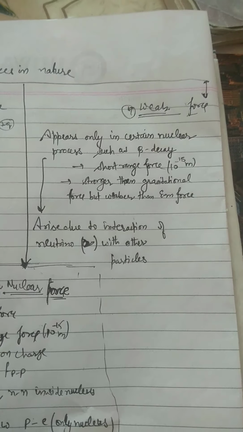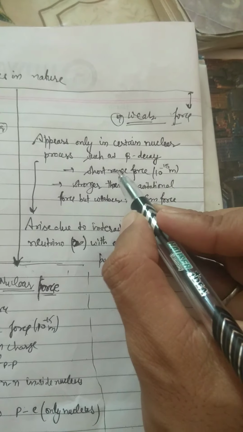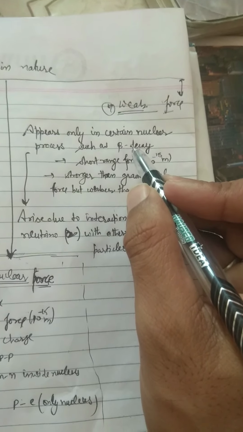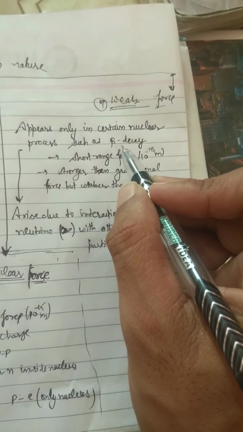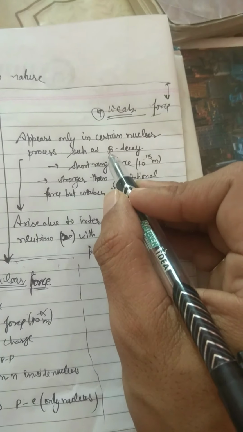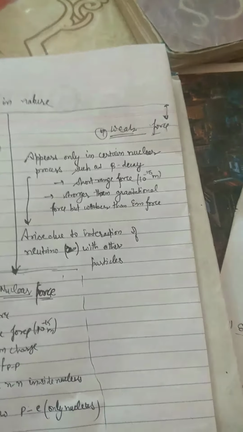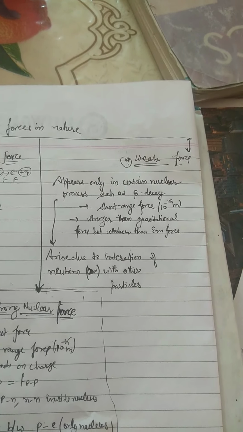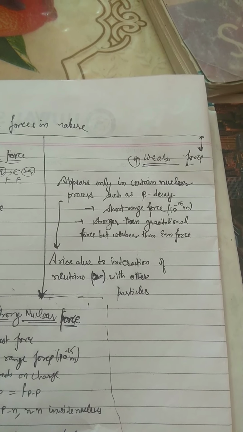The last force is the weak nuclear force. It appears only in certain nuclear processes, such as beta decay. As you know, there are radioactive elements. When they disintegrate, three decay processes mainly occur: alpha decay, beta decay, and gamma decay. In beta decay, the atomic number remains as such, but the atomic mass increases by 1.